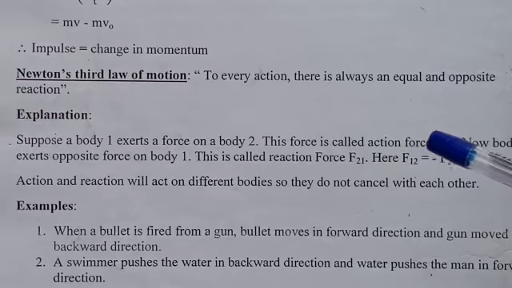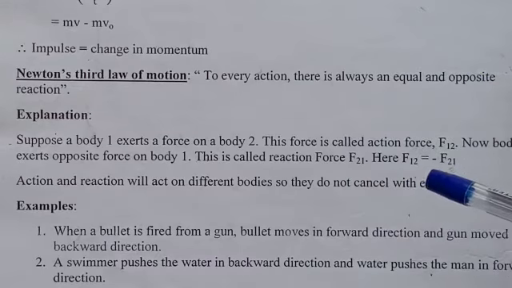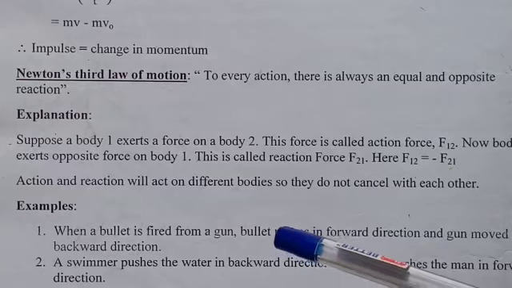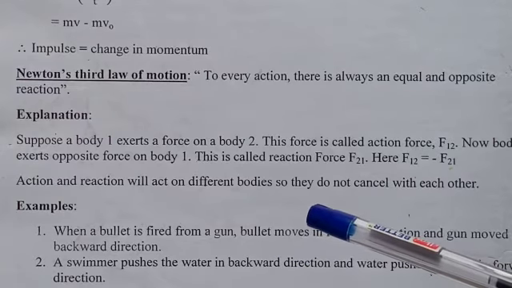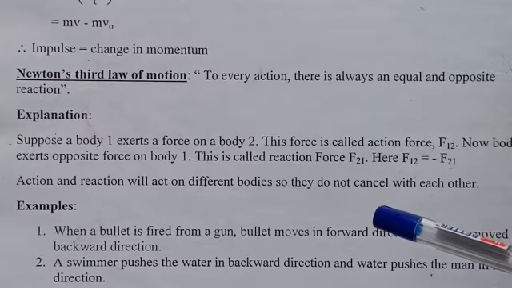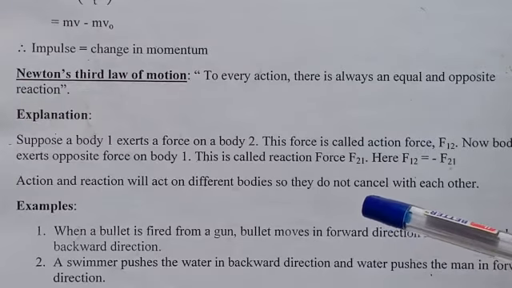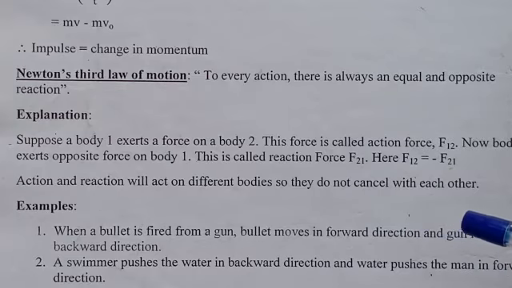So body 1 on body 2 gives F12, and body 2 opposing force on body 1 gives F21. F12 is equal to minus F21. Action and reaction act on different bodies, so they do not cancel each other.